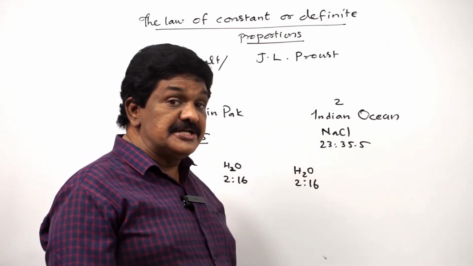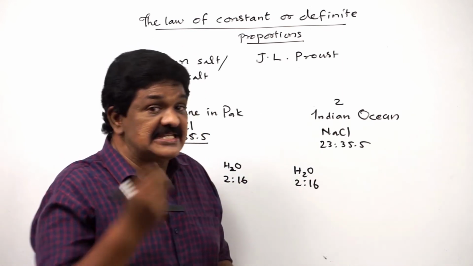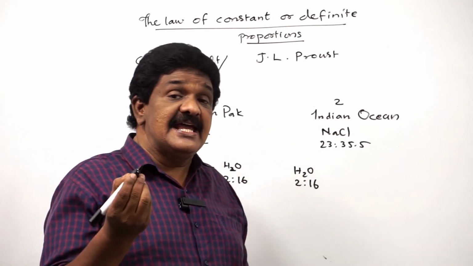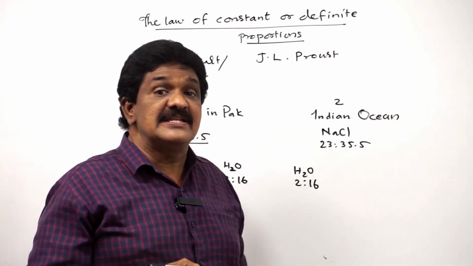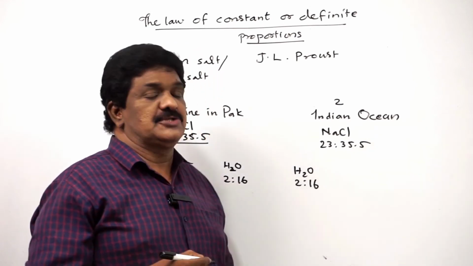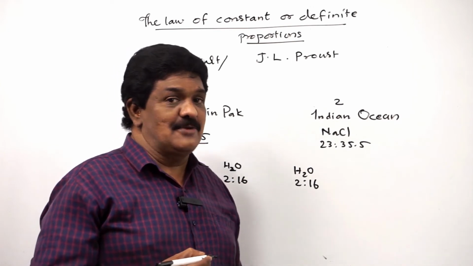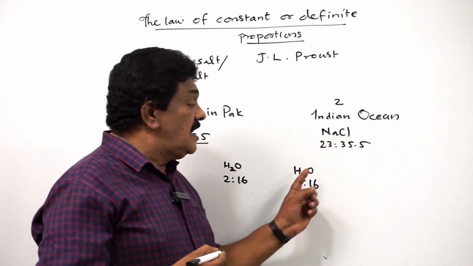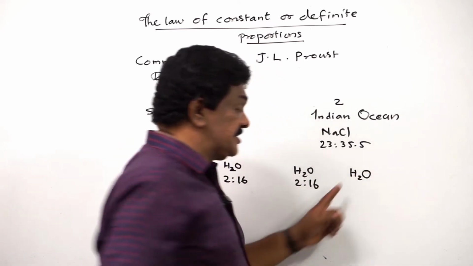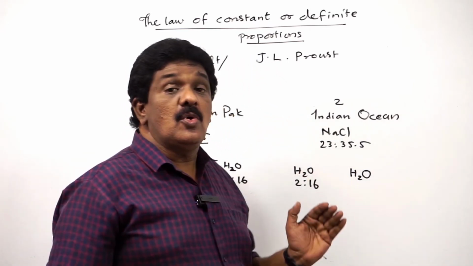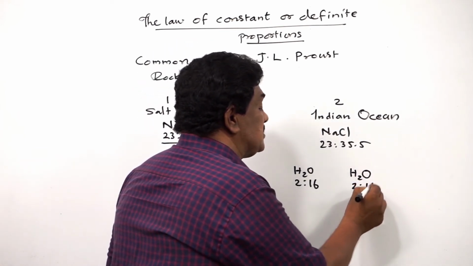Take another sample of water obtained by burning hydrogen in oxygen in a fuel cell. What is a fuel cell? Fuel cell is a cell used for producing electricity by burning fuels like hydrogen. We will see it. This type of fuel cell was used at first in Apollo space program. See, if hydrogen is burnt in oxygen to get water, then also water contains hydrogen and oxygen in the ratio 2:16.